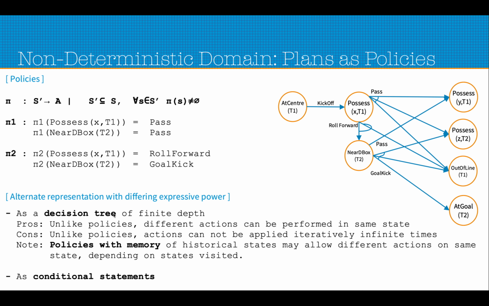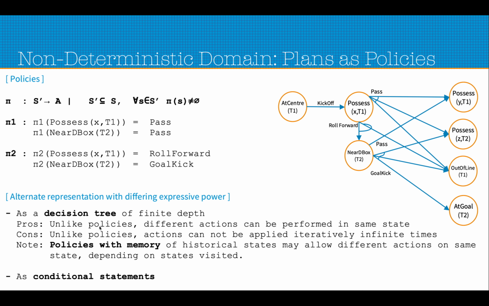The problem with the decision tree is that, unlike policies, where we can keep applying the policy using the perform policy that we have seen in the last slide, repeatedly, infinitely, the decision tree has to be finite. We cannot apply it as many times as we want; it is limited by the depth of the tree.